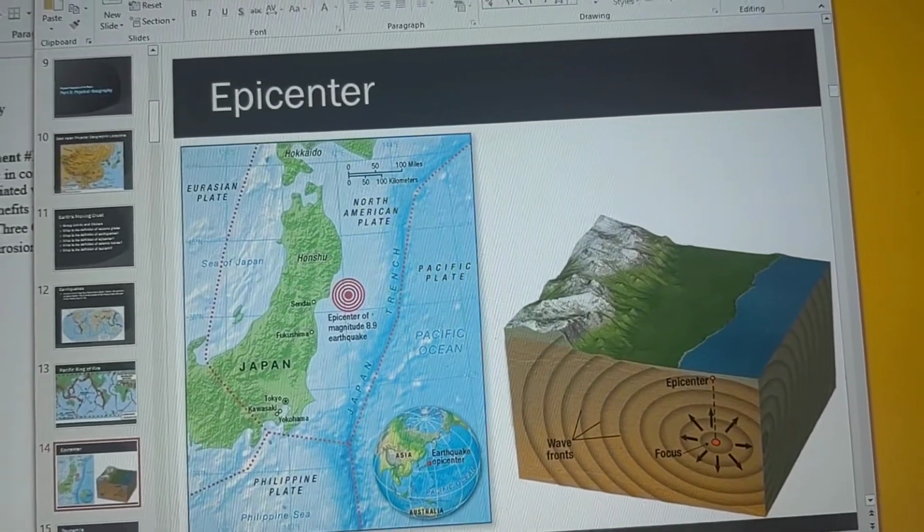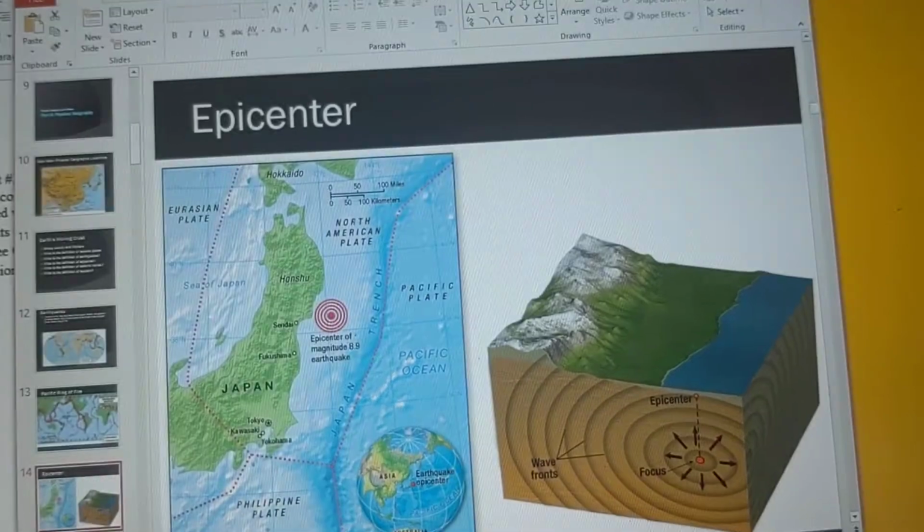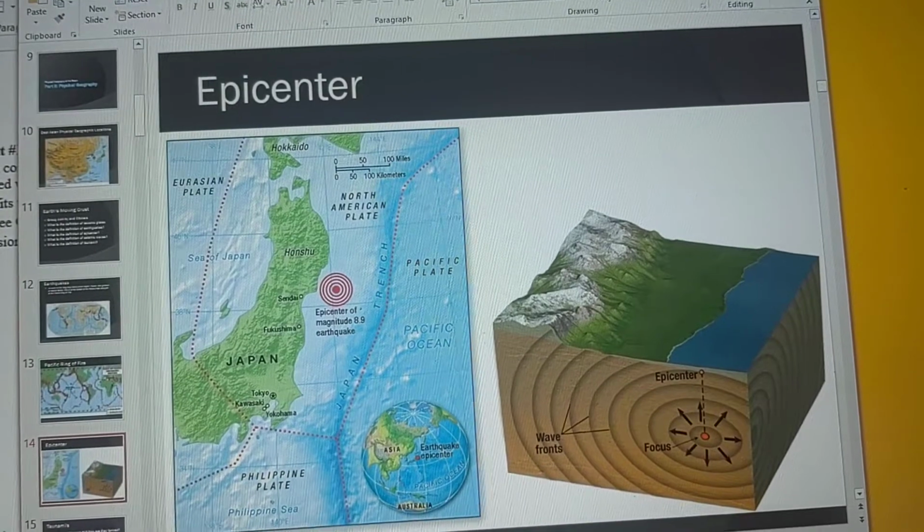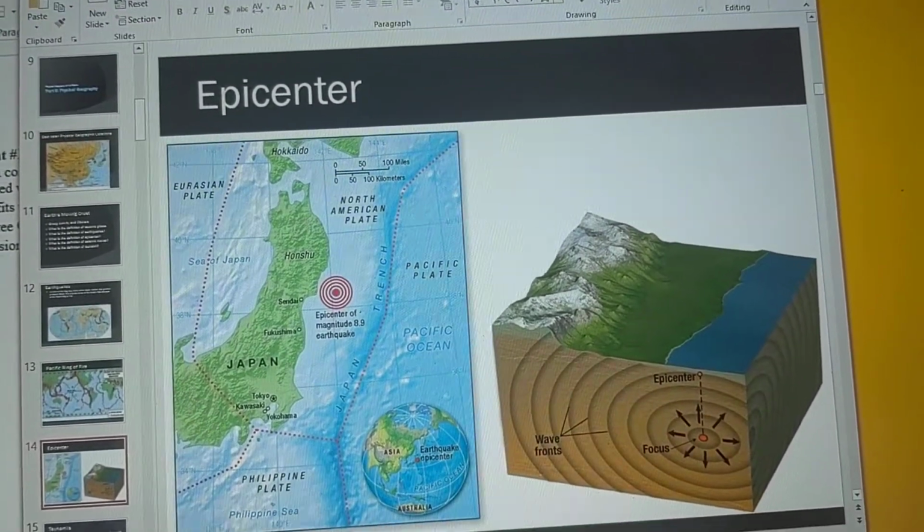And again, this shows you where the earthquake originated from. You see right there, it shows where the epicenter is, and then all these waves right here, okay, they're the seismic waves.